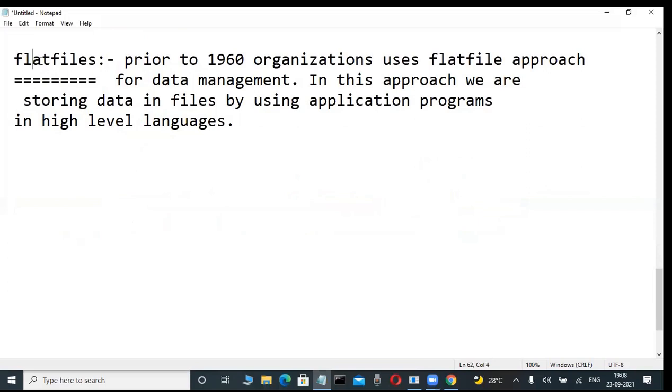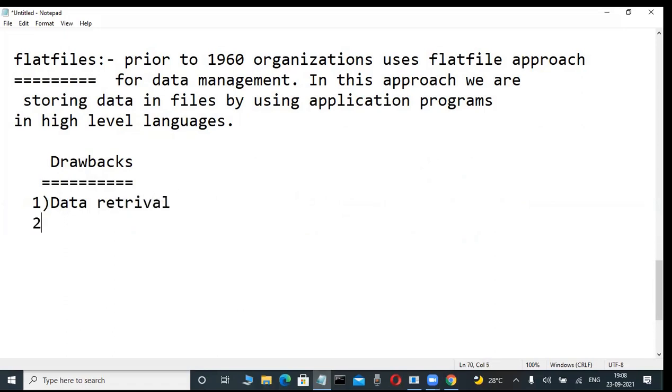Now actually, these flat files have drawbacks. So many drawbacks are there. Through that, all the concepts become understandable. Drawbacks we are discussing one by one, then you will understand. What are the drawbacks in the flat file approach? One by one, I am telling all the things. One is that data retrieval is a problem.